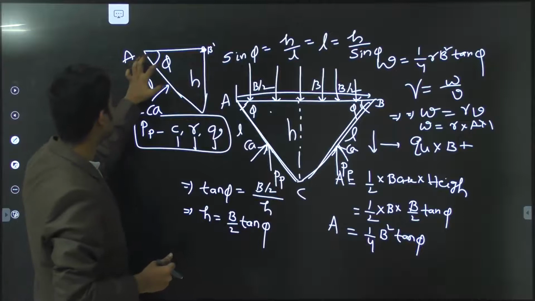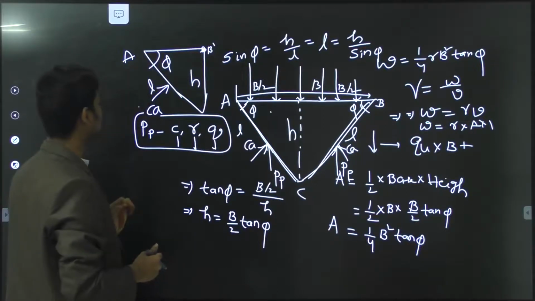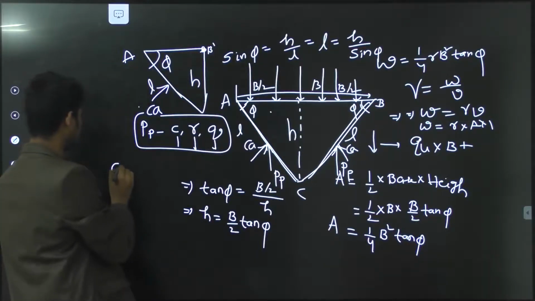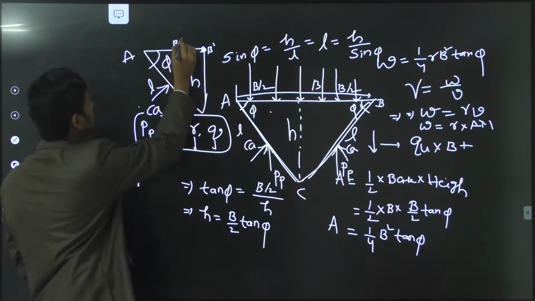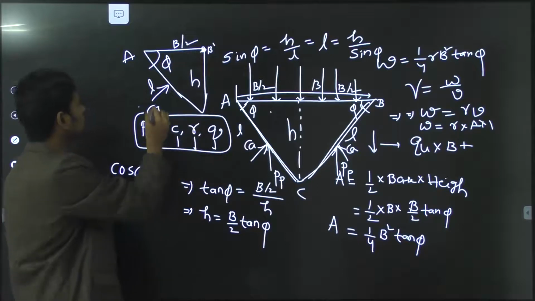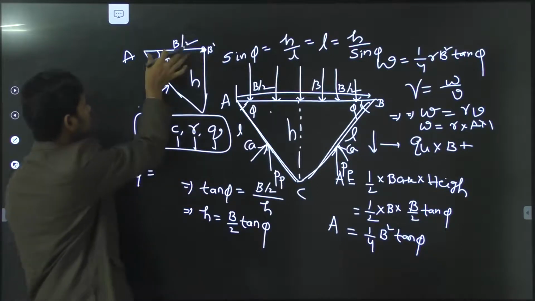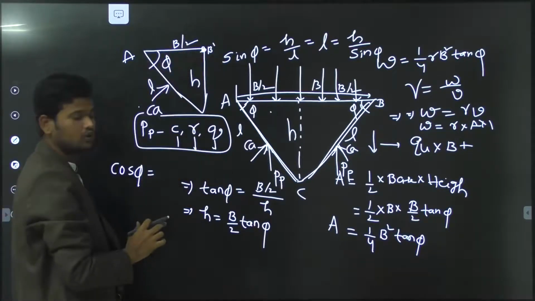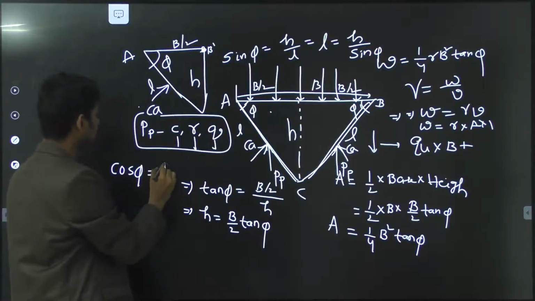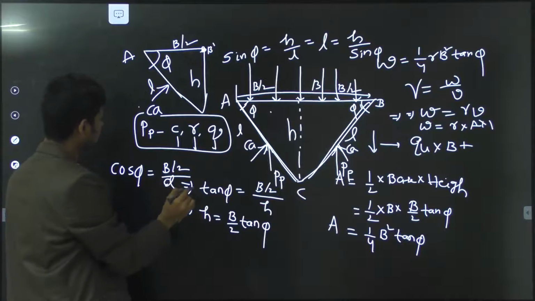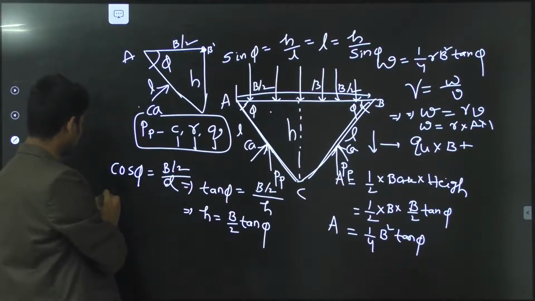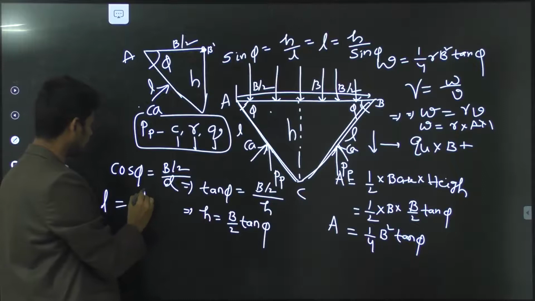If you want to calculate the cos phi value, how can we calculate? Cos phi equal to B by 2 divided by L, that is the adjacent divided by the hypotenuse. That means cos phi is nothing but B by 2 divided by L. From this I can calculate the length L equal to B by 2 cos phi.